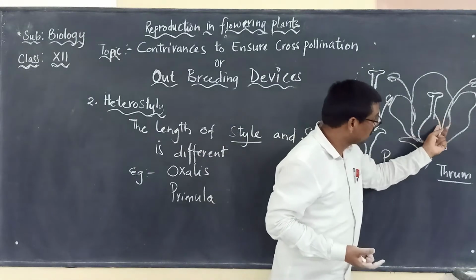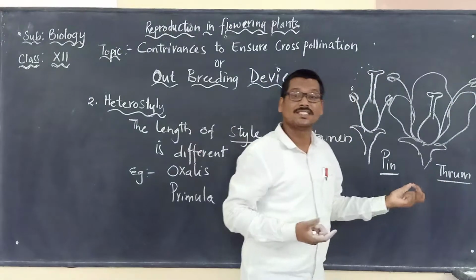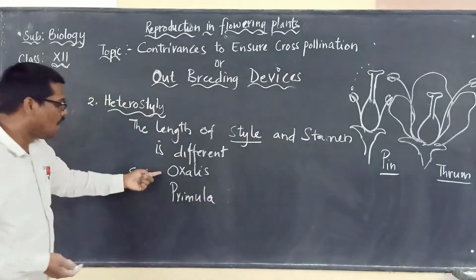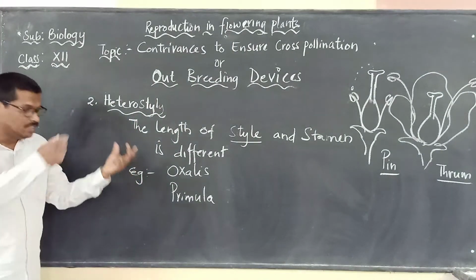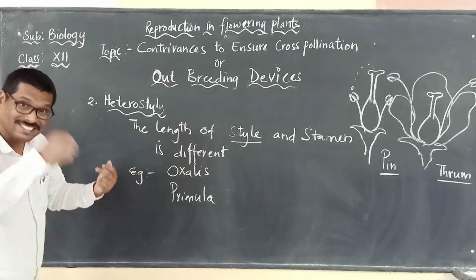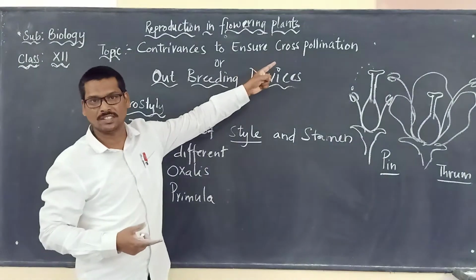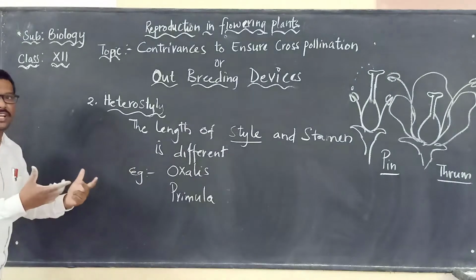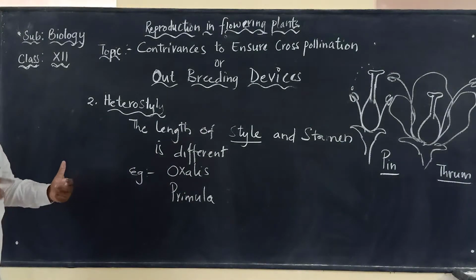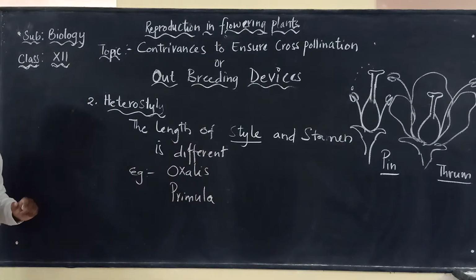If the stamen is long, we call it thrum. Best examples are oxalis and primula. This is one adaptation to discourage self-pollination and to encourage cross-pollination. So this is one adaptation naturally the plants show to promote cross-pollination.